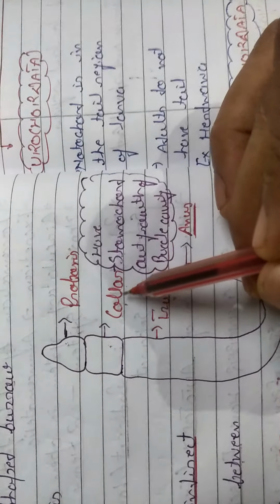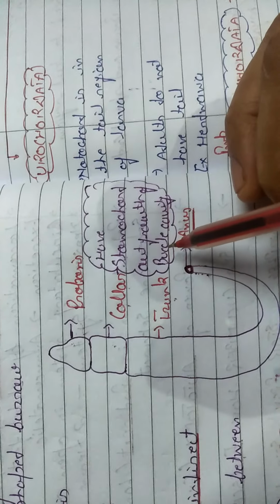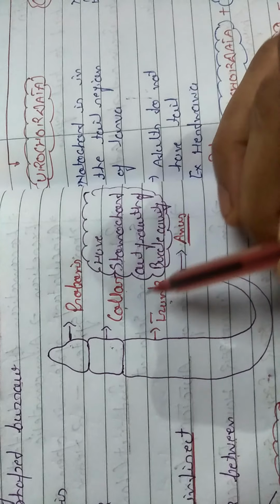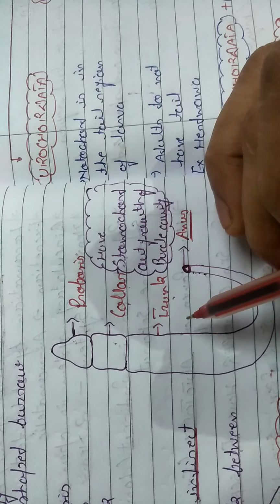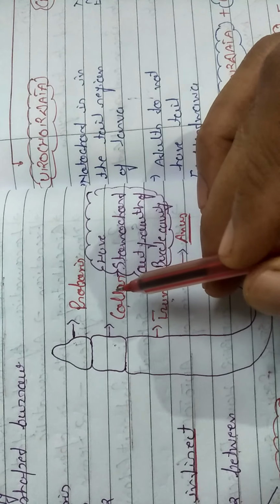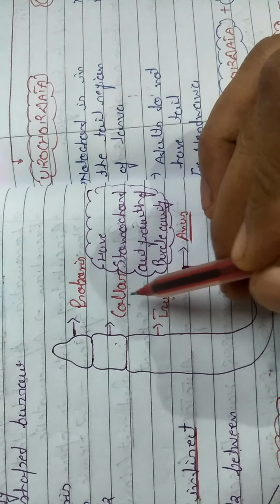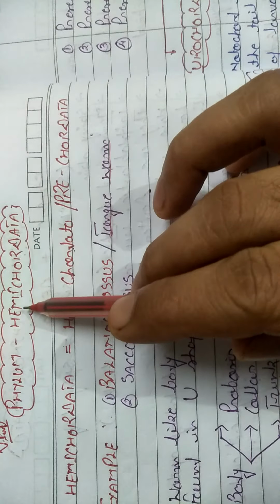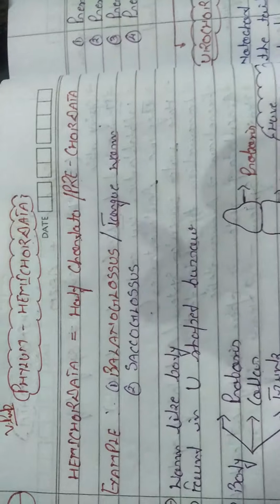Basically, the collar part of the balanoglossus has the stomochord. And what is stomochord? Basically, stomochord is an outgrowth of the buccal cavity, which is a part of the collar, and scientists believe that a little bit of a notochord-like structure is present in their collar. So that's why the balanoglossus is a part of hemichordata. It means half types of chordate structures are present in it, in the presence of the little bit of notochord.